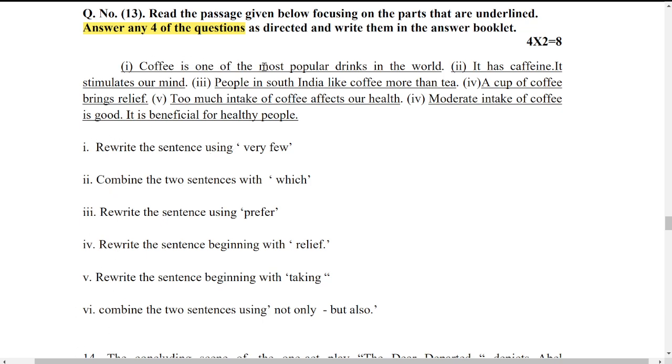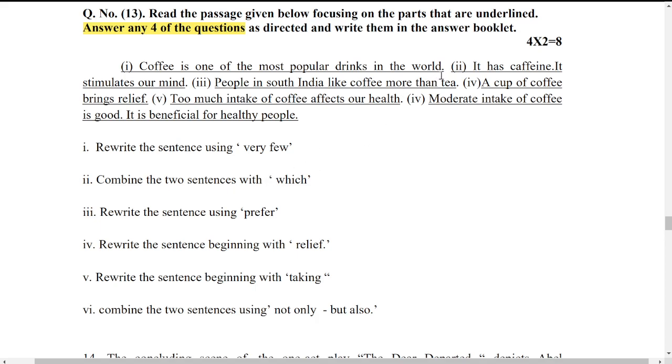See, coffee is one of the most popular drinks in the world. This is a sentence. Rewrite the sentence using "very few". This is nothing but sentence transformation. Sentence transformation is related to degrees of comparison. If you are good with degrees of comparison, then you can change this first sentence. If you are able to do that, you can do it, or you can jump to the next one. "It has caffeine, it stimulates our mind." Look at this, you have to connect the sentences using "which" as a conjunction, in this case a subordinating conjunction.